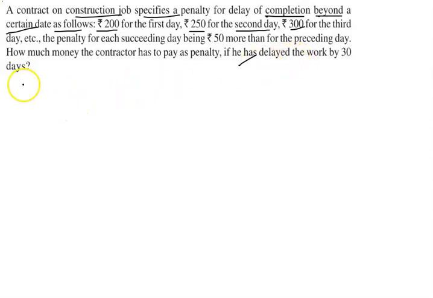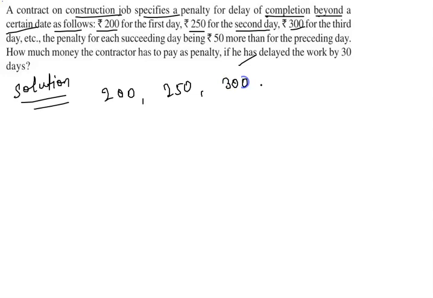Okay guys, so this is a very simple question. Now I am going to solve it. For the first day it will be 200, for the second day 250, and 300 for the third day. He has delayed the work for 30 days, so up to 30 terms.